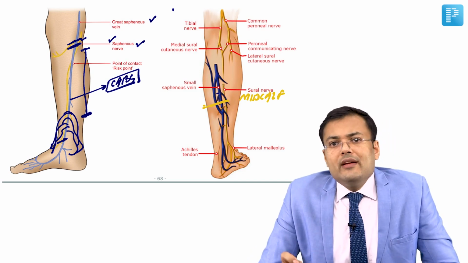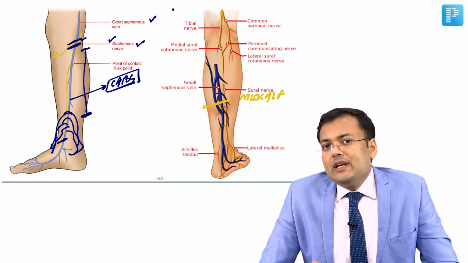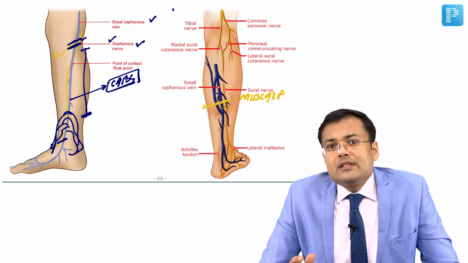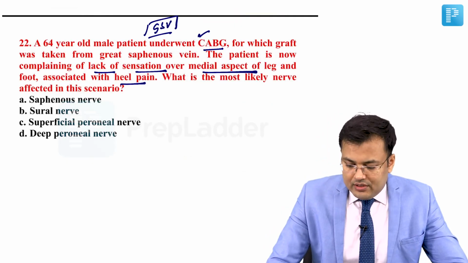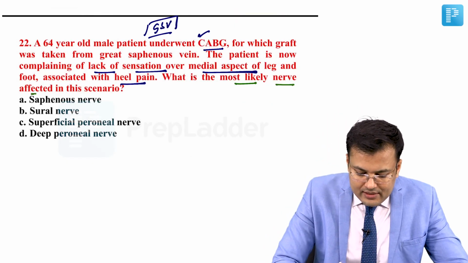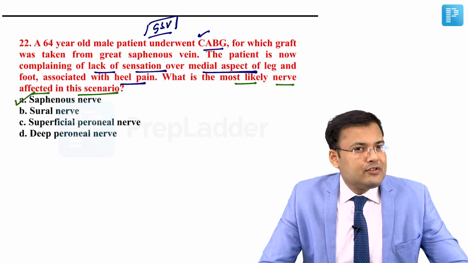So what are the one-liner questions which are asked? Most commonly injured nerve during stripping of the great saphenous vein: saphenous nerve. Most commonly injured nerve during stripping of the short saphenous vein: sural nerve. So if you see the question, the most likely nerve affected in this scenario would be the saphenous nerve. So the correct answer for this question is A.